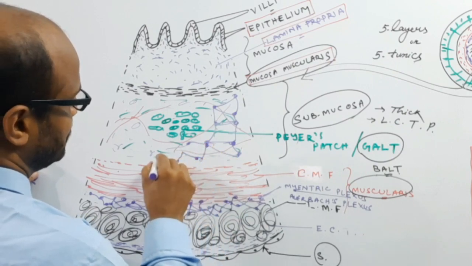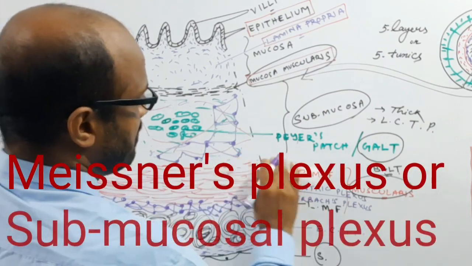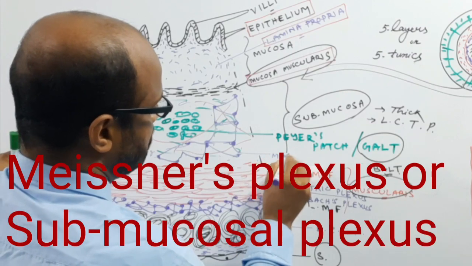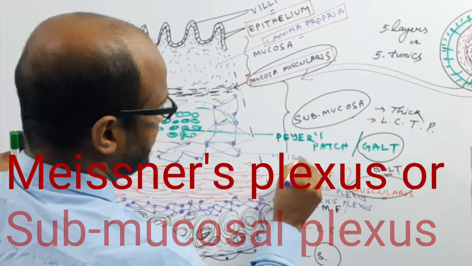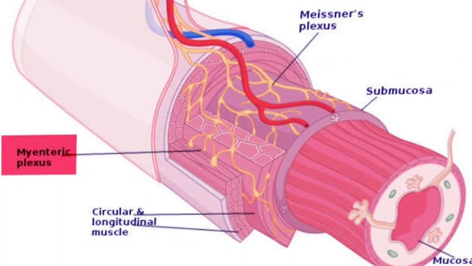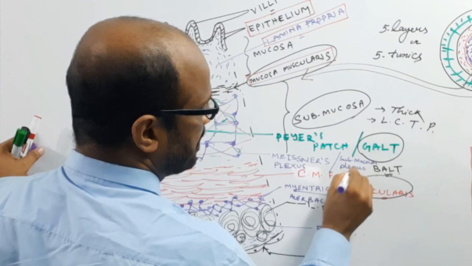Meissner's plexus. These are known as the Meissner's plexus. Very important. So this is the Meissner's plexus. Such Meissner's plexus is also known as the submucosal plexus. Submucosal plexus. This is very important.